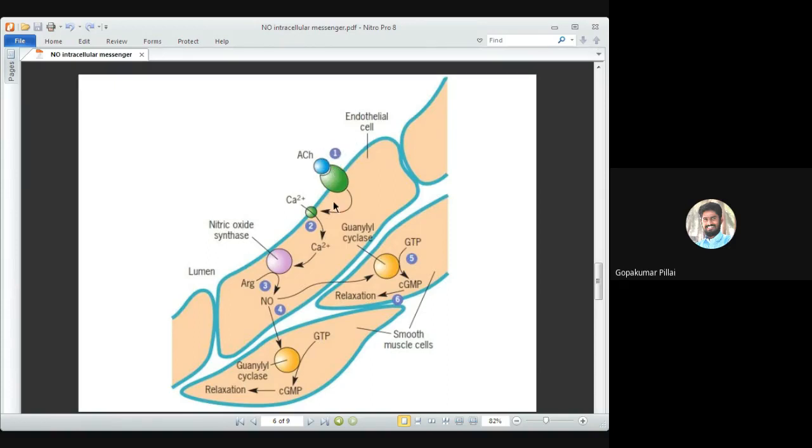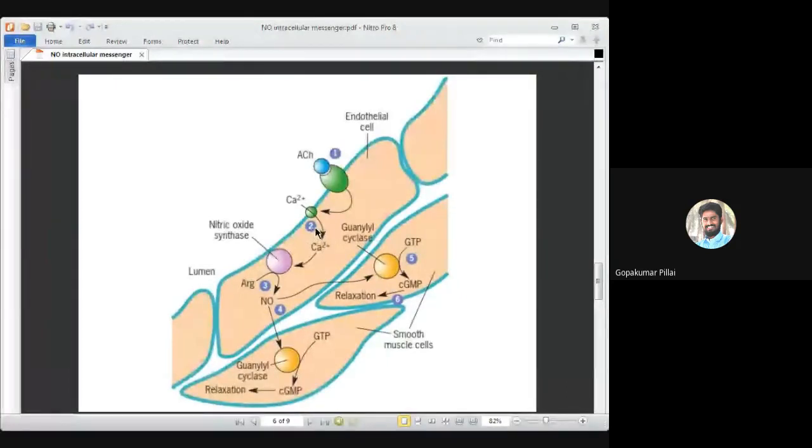This is the very first step: acetylcholine coming and binding to the receptor. Once it binds, the receptor gets activated. The activated receptor then brings about activation of the calcium influx process. I believe all of you know influx and efflux. Influx means something coming inside, efflux means something going outside. So it brings about a calcium influx. It activates a certain calcium channel, which brings about an increase in calcium. That is the second step.